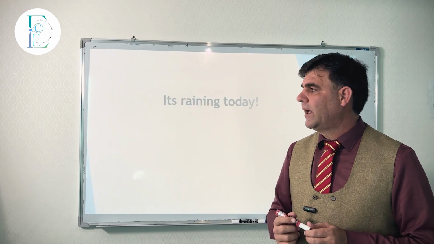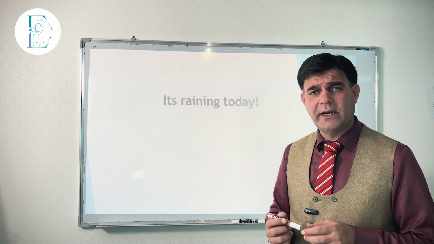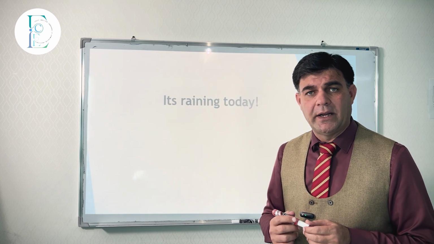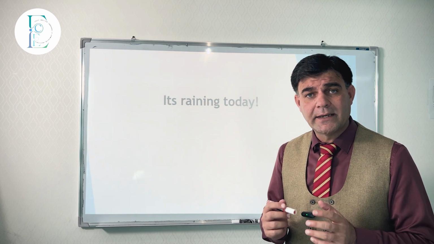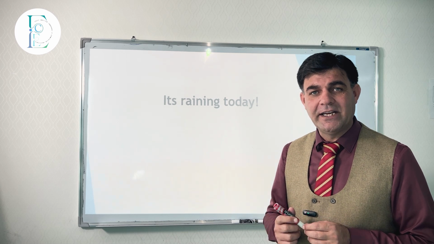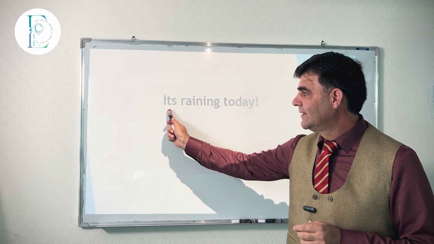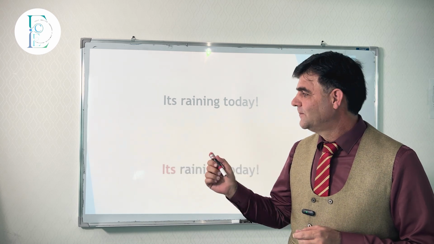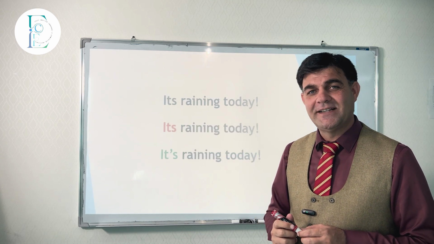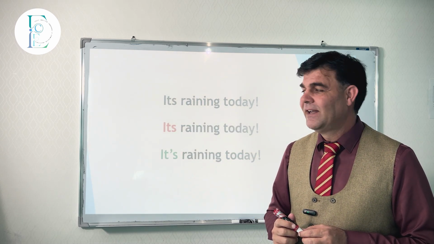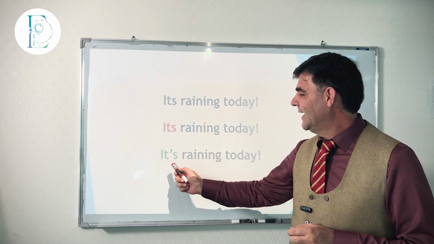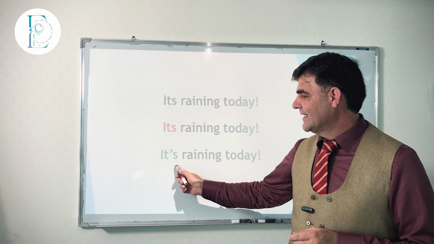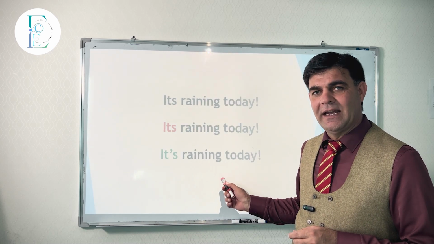It's raining today. It's okay. In speaking, if you say it's raining today, it's quite clear. It's correct. But if you write it's raining today like that, no, it is not correct. Why? I told you it is not correct. There is something wrong. It is raining today. So this is the complete answer.